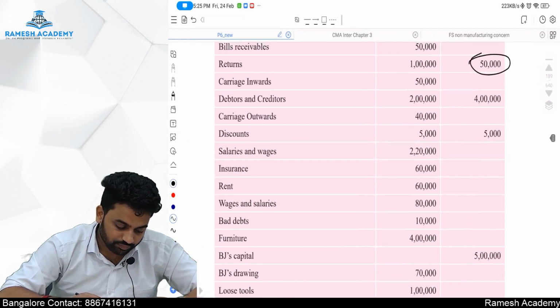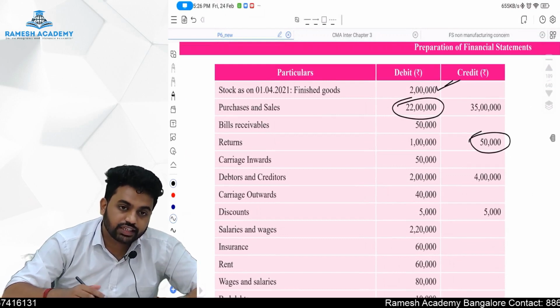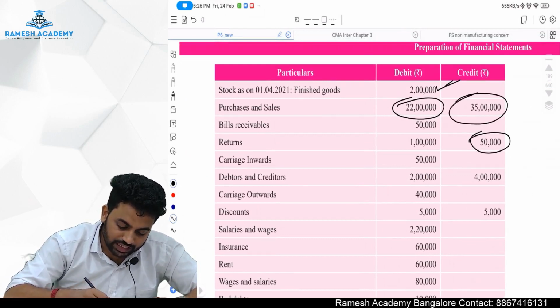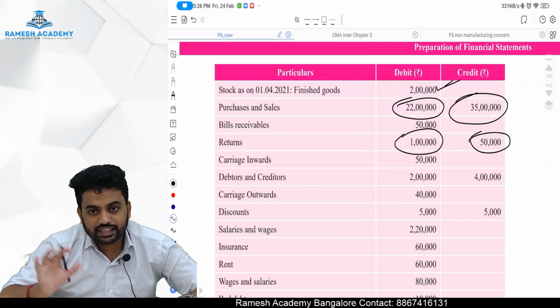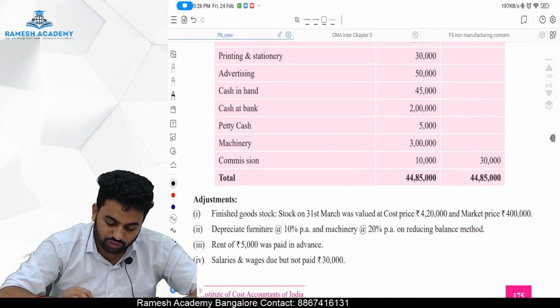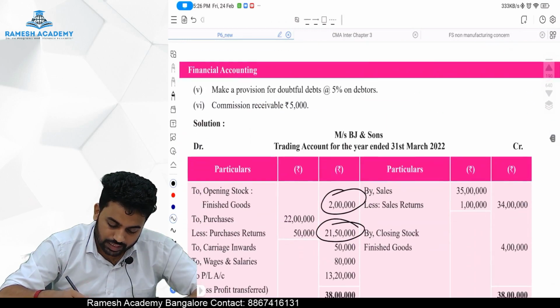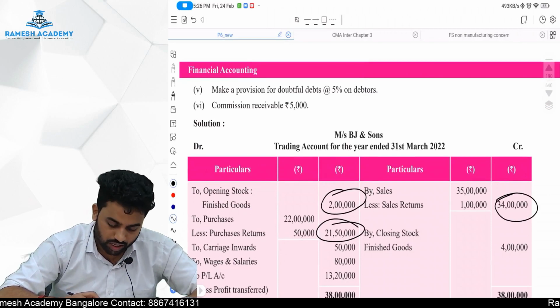Okay sir, fine. Next what, sir? Next there is a sale of 35 lakh rupees, at the same time returns of 1 lakh rupees. So by sales 35 lakh rupees less returns 1 lakh rupees, which will come to 34 lakh rupees. By sales 34 lakh rupees.